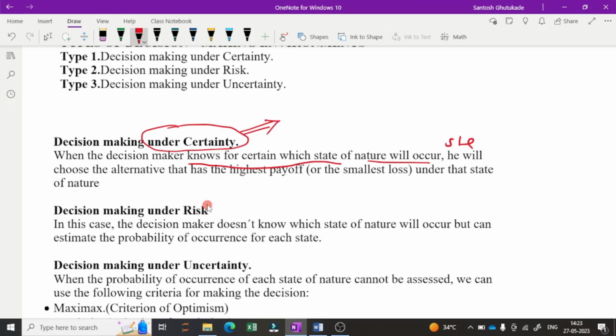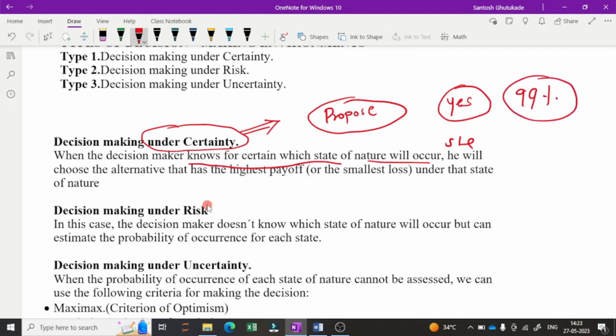Suppose you are going to propose to someone, and you know previously that he or she may say yes. You have a probability of 99% that he or she will say yes when you propose. Then that condition comes under decision under certainty. You know the outcome of that decision. We are taking a decision to propose or not, but you know that 99% he or she will say yes. That is a decision under certainty. You know the decision.